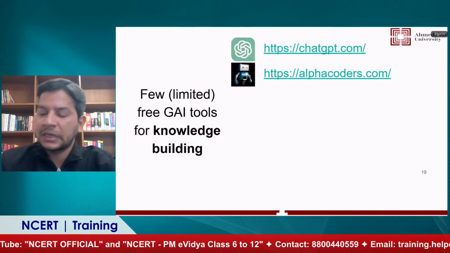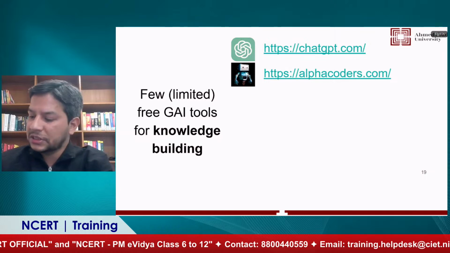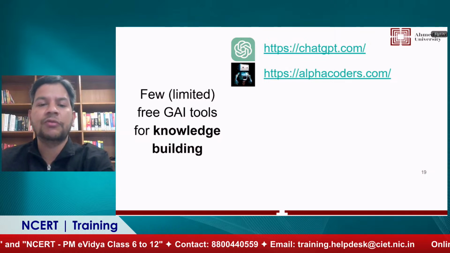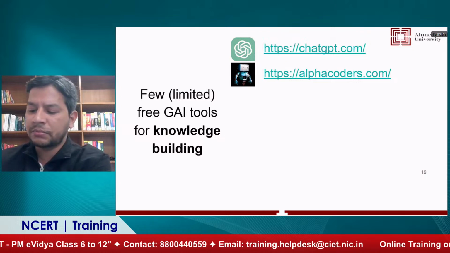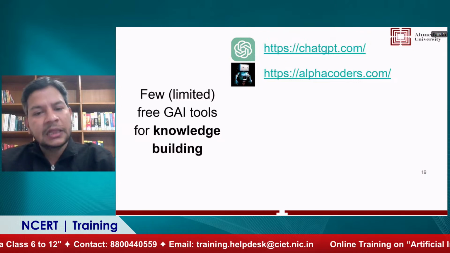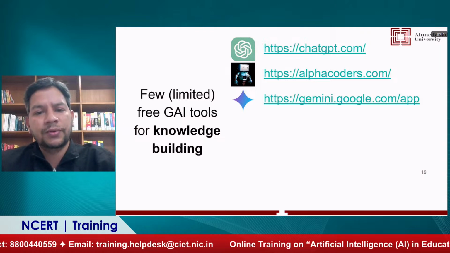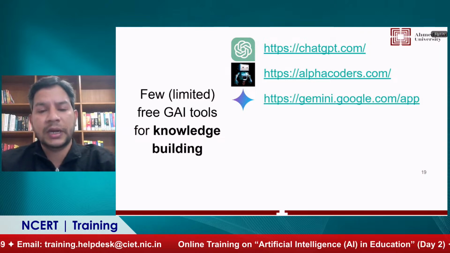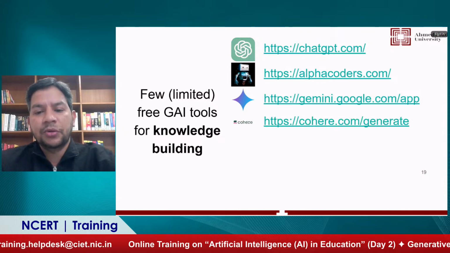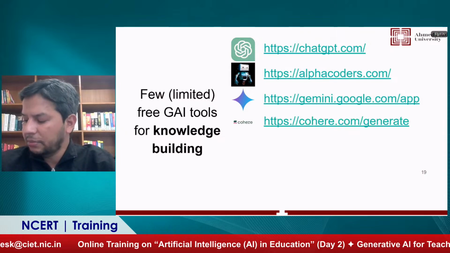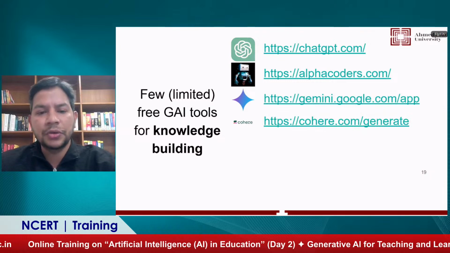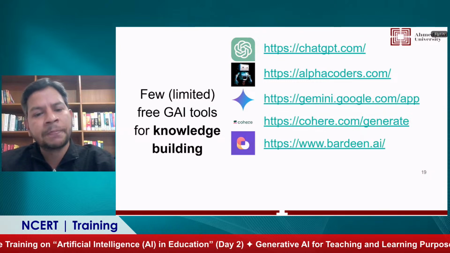Second one is Alpha Coders. Now, what is the use of Alpha Coders? Alpha Coders can be used for generating wallpapers, images, multimedia, these kinds of things. Then we have the third tool, which is called Gemini. Gemini is a very useful tool for data processing and also writing text. Then we have Cohere. With Cohere, you can build some nice solutions related to generative AI.